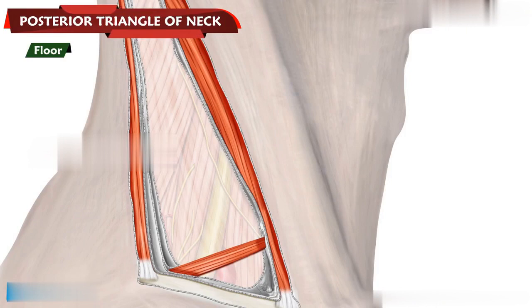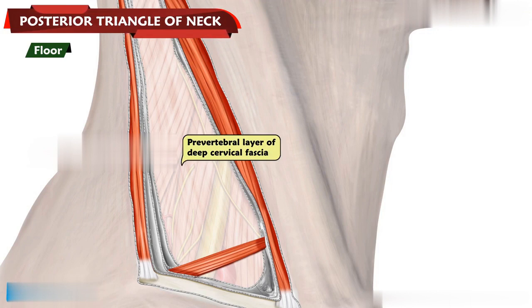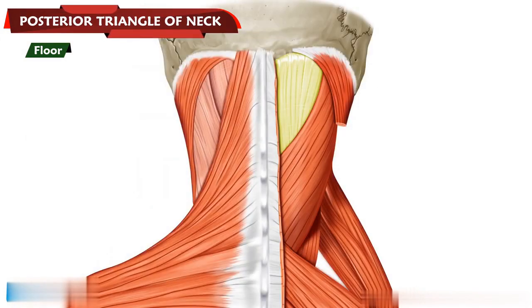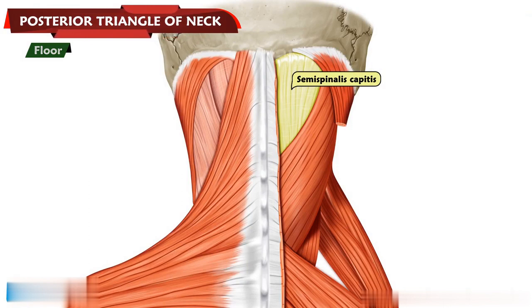The floor of the posterior triangle is formed by the prevertebral layer of the deep cervical fascia covering the following muscles: the splenius capitis, the levator scapulae, the scalenus medius, and the semispinalis capitis muscles, which all form part of the floor of the posterior triangle.